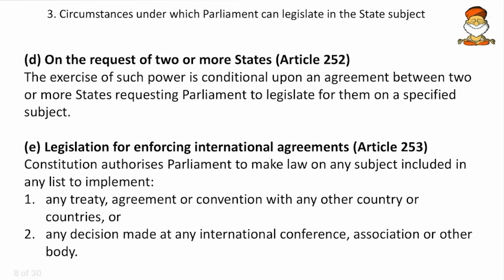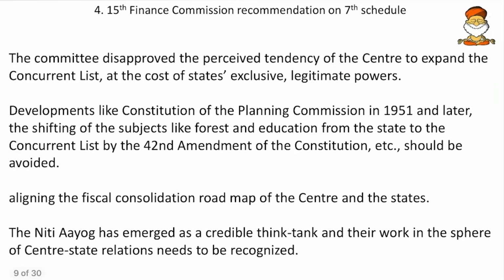Then come to the next, on the request of 2 or more states, that is Article 252. The exercise of such power is conditional upon an agreement between the 2 or more states requesting the Parliament to legislate for them on a specified subject. So if they request, even then the center can legislate on the state list. Then legislation for enforcing international agreements. Whenever international treaties and agreements are involved, even then the center can legislate on the state list. So these are some of the circumstances.